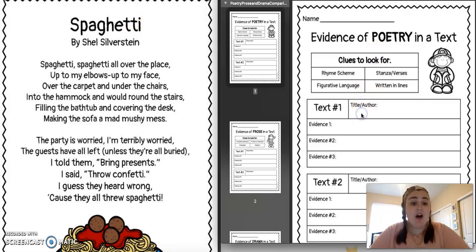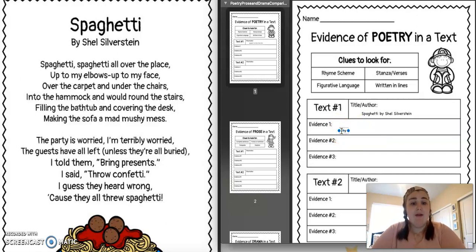For title and author, it is Spaghetti by Shel Silverstein. Okay? Evidence 1. What's the first thing that we notice that makes this poetry?